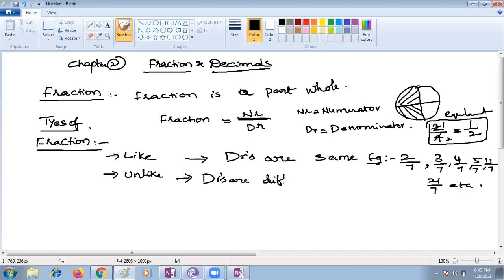Yes, denominators are different. Excuse me, ma'am, can you please ask each one separately because there's a lot of noise. Okay, sure, Raghav. That's true, children. Once we get group answers, we are unable to reach you properly.